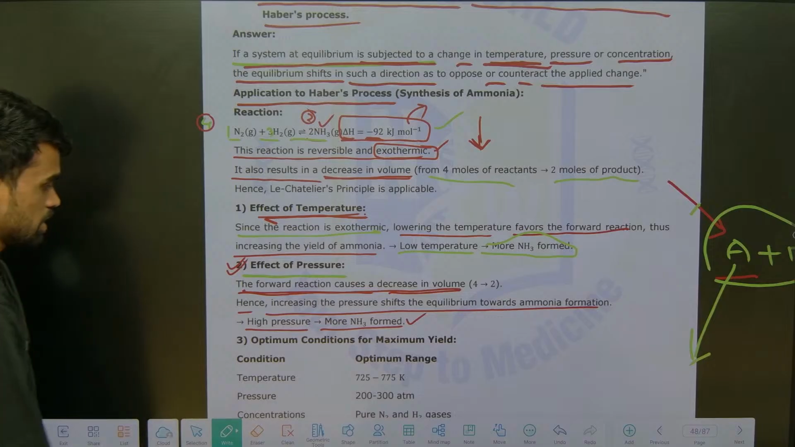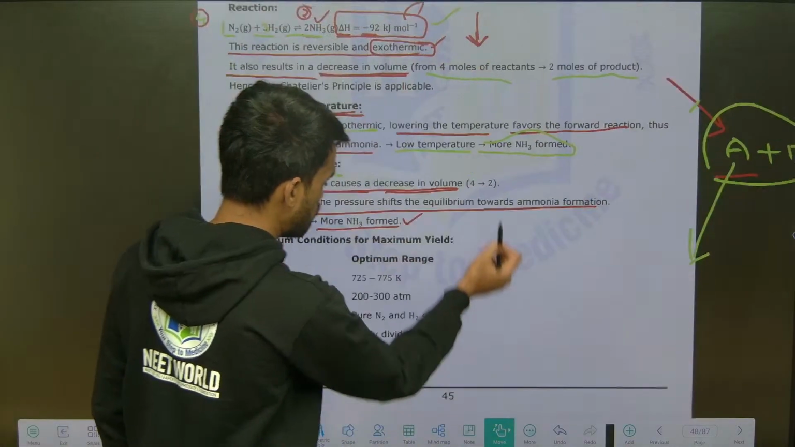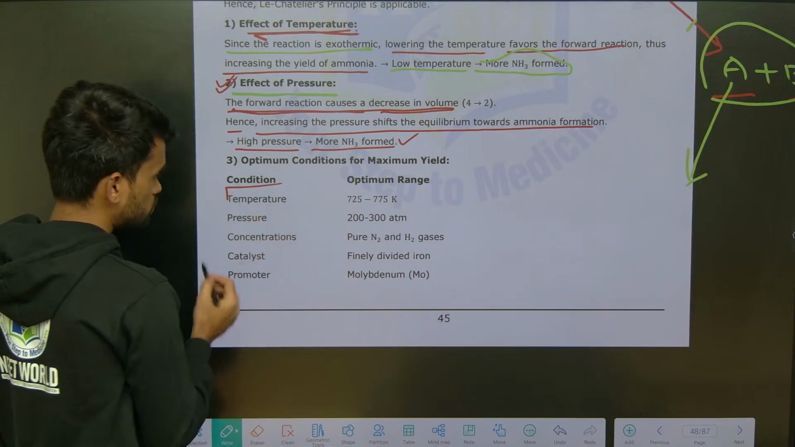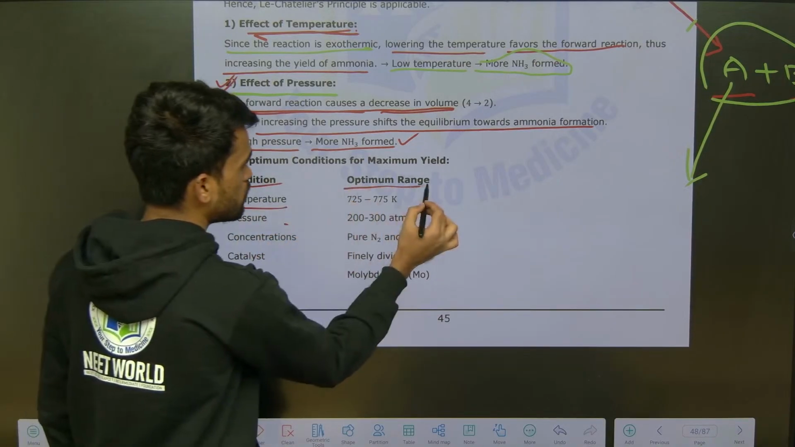Remember this. Next, what are the ideal or optimum conditions for the production of ammonia? Just look at the temperature; the optimum range is this much.